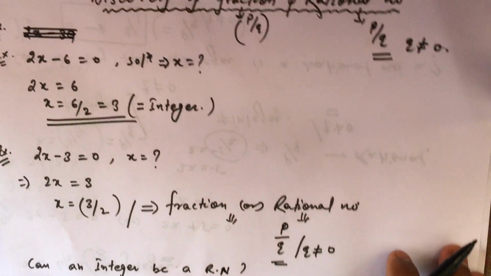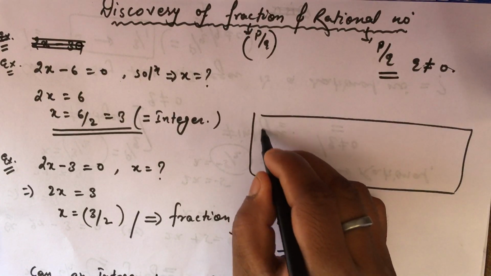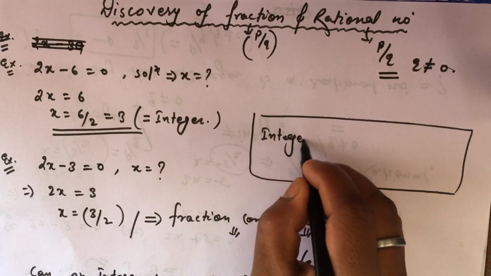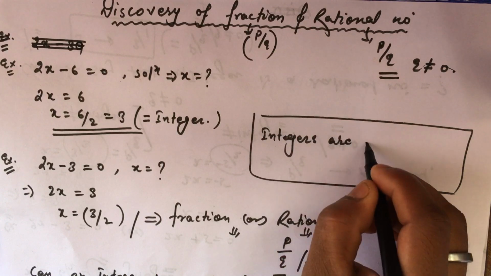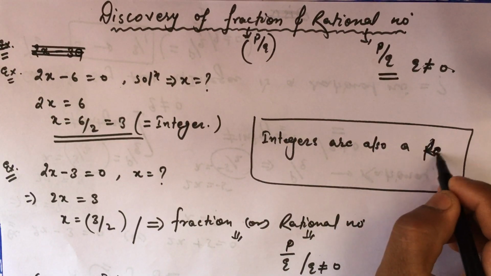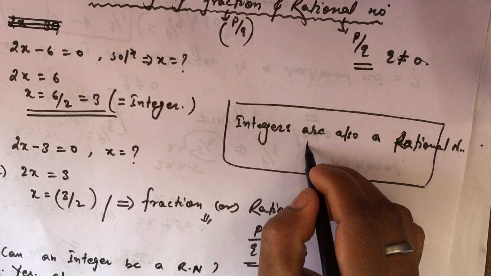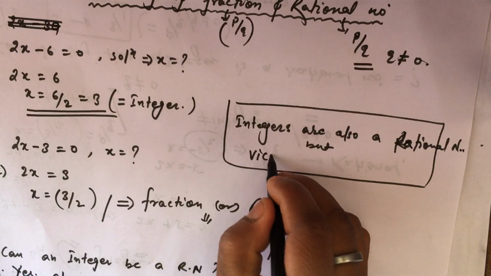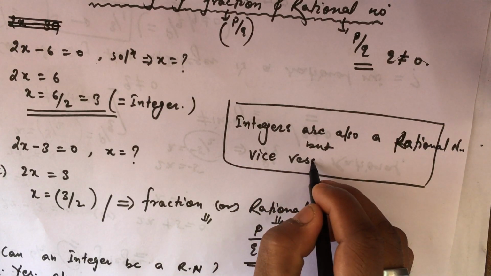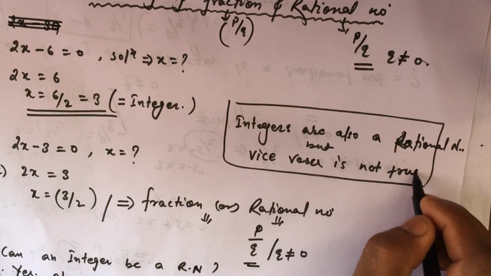So the important point is: integers are also rational numbers, but vice versa is not true. Remember that.